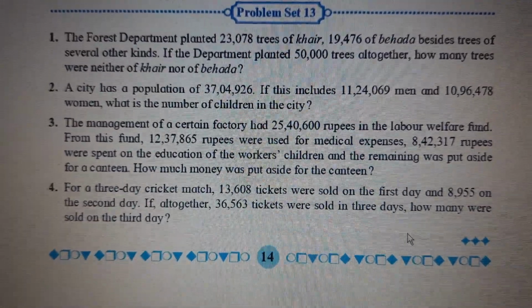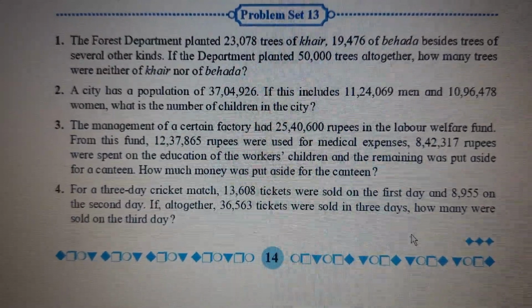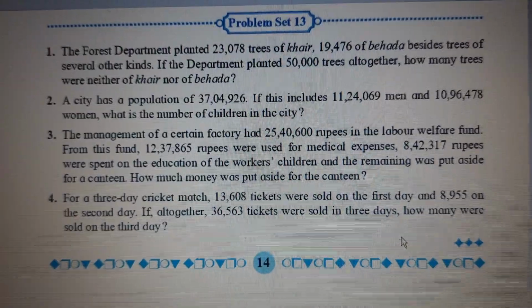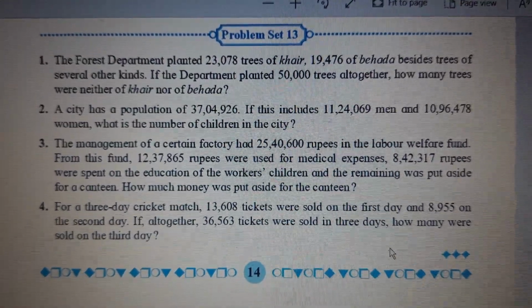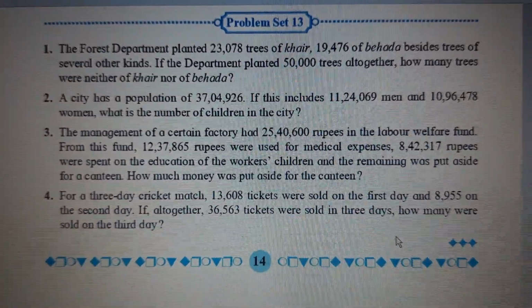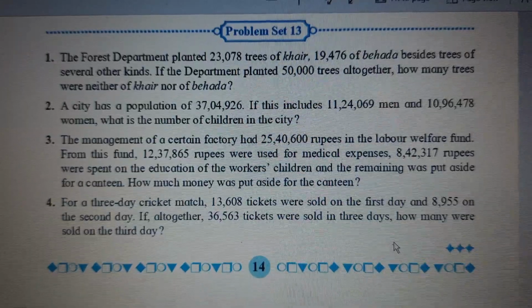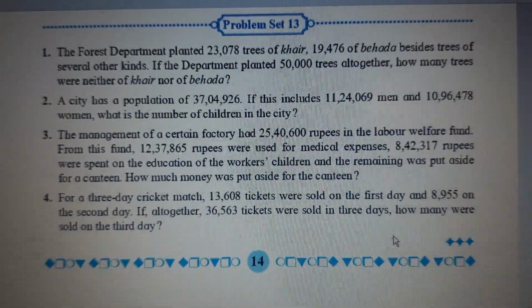First day, tickets were sold 13,608. Second day, 8,955. If altogether 36,563 tickets were sold in 3 days, how many were sold on the third day?